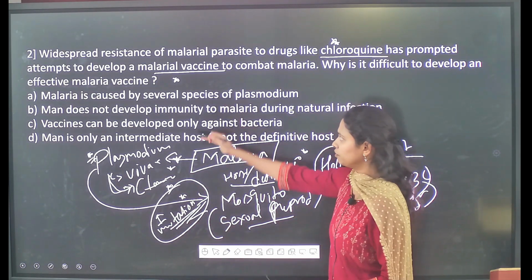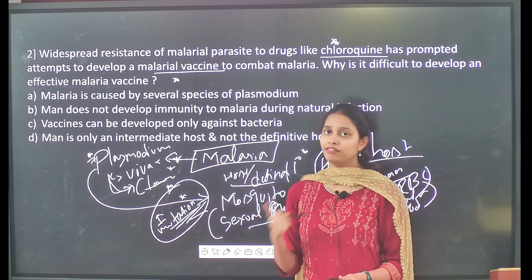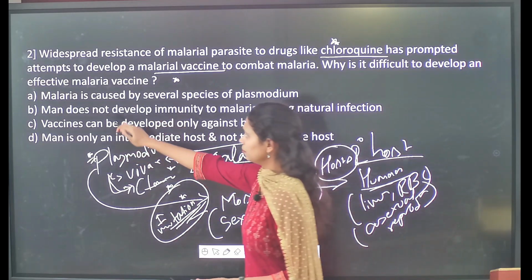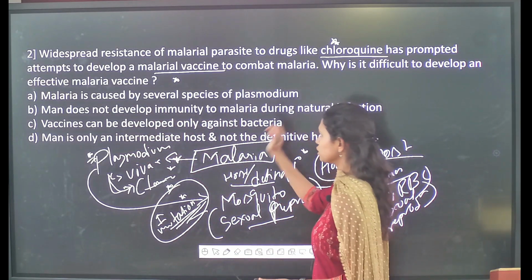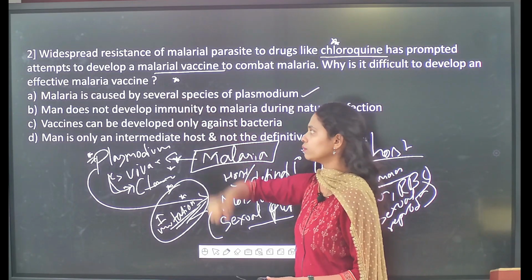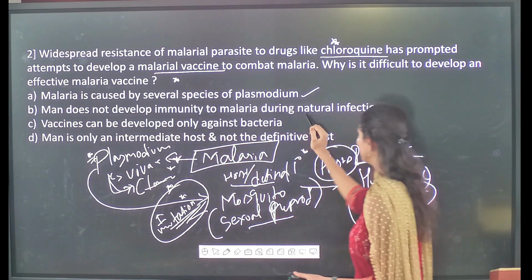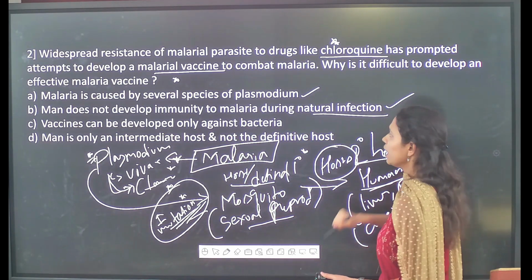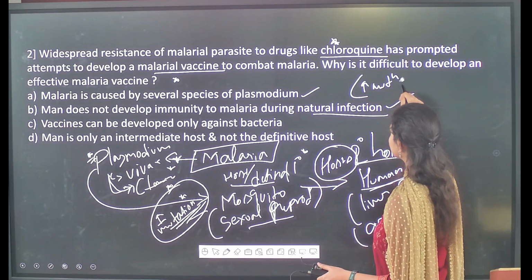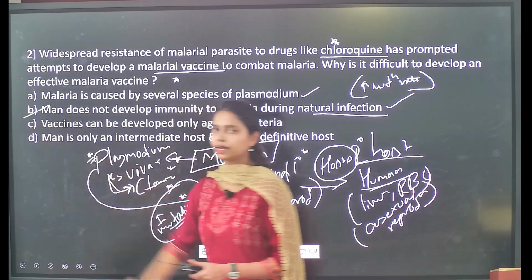So if you see the different statements, the reasons behind why we can't produce an effective malarial vaccine, it is because malaria is caused by several species of Plasmodium. It is a correct statement, but it is not the correct explanation for the given question. Then followed by man doesn't develop the immunity to malaria during the natural infection. It is a correct one. And how it is because of the high mutation rate of Plasmodium parasite. So option B is the correct statement.